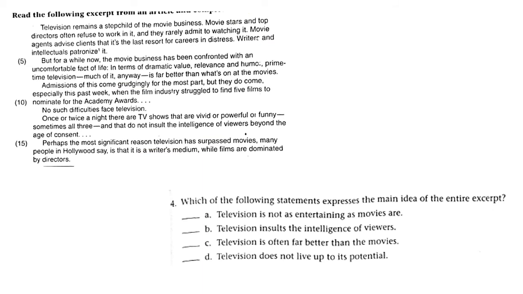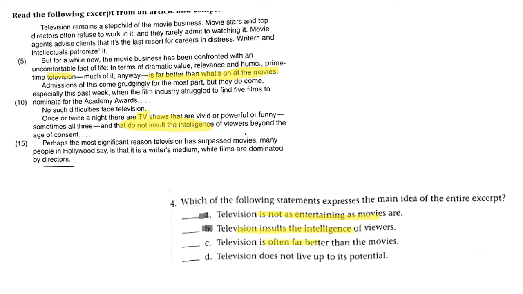Now, question 4. What is the main idea of the whole excerpt? Answer A. Television is not as entertaining as movies, but actually it said TV is better than the movies. So answer A is the opposite, so it's wrong. Answer B. Television insults the intelligence of viewers, but the paragraph said TV does not insult the intelligence. So answer B is also wrong.